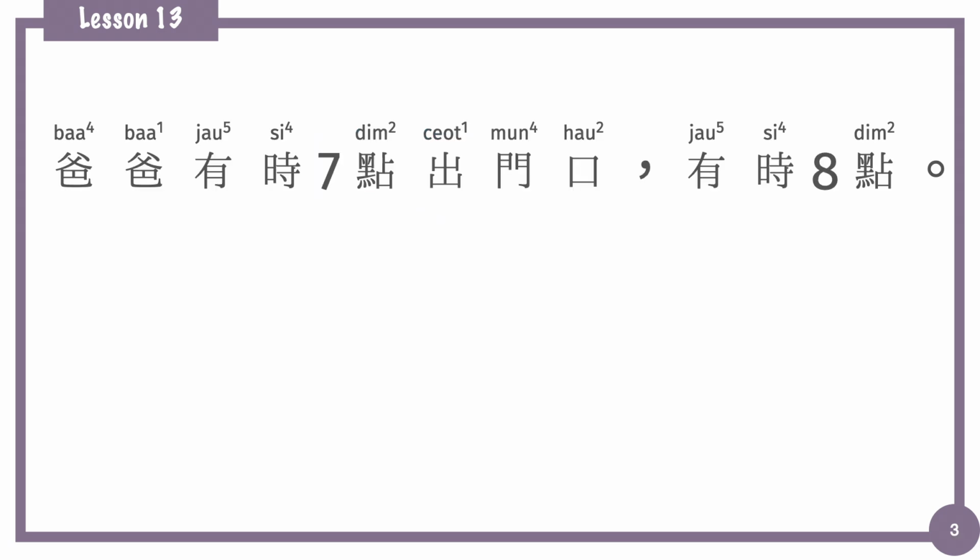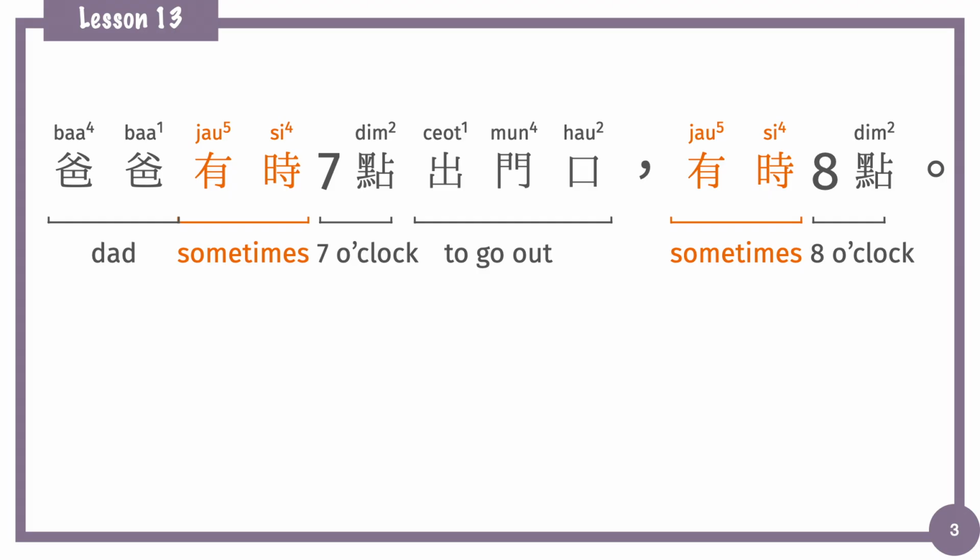Then let's see the third sample sentence of today. 爸爸有時7點出門口，有時8點. We'll talk about 有時 in this sentence. It means sometimes. It's a frequency adverb that we use to express the frequency with which we do the action. Like 爸爸有時7點出門口. 爸爸 means dad, and then 7點 means 7 o'clock. 出門口 means to go out, and then 有時8點 is sometimes 8 o'clock. That means that sometimes he leaves at 7, sometimes he leaves at 8.